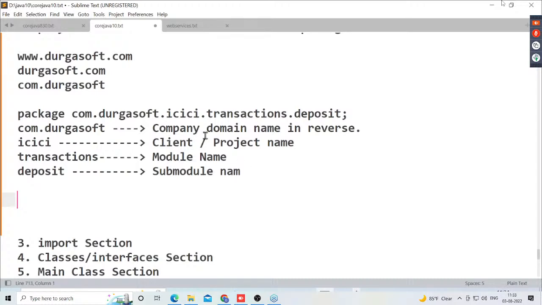So here, company website is what? www.durgasoft.com. Then domain name is what? durgasoft.com. Then what is the reverse of the domain name actually? com.durgasoft. Then an example is given. What is that example here clearly? Package